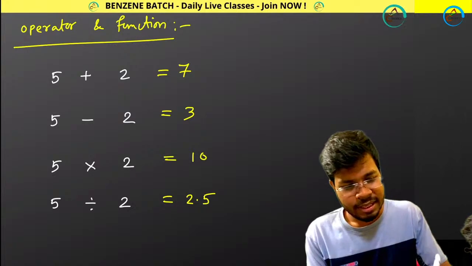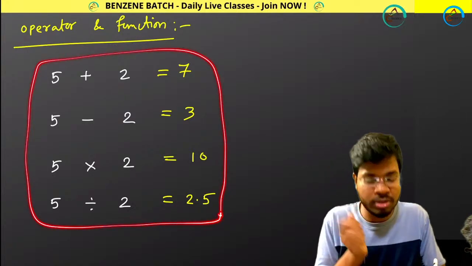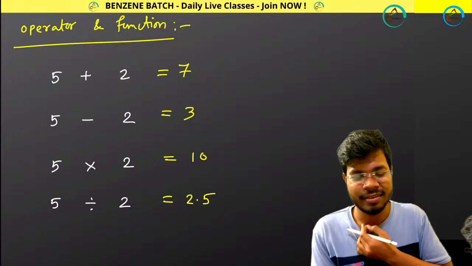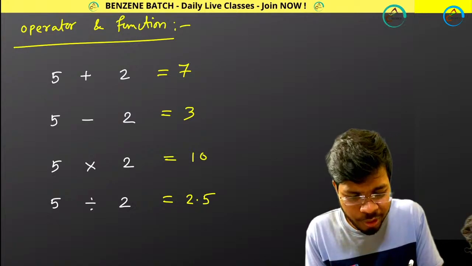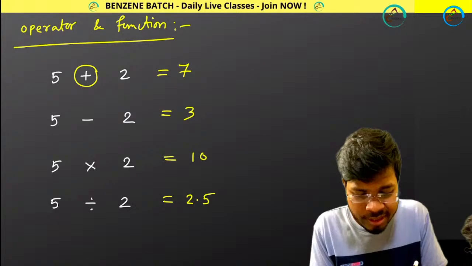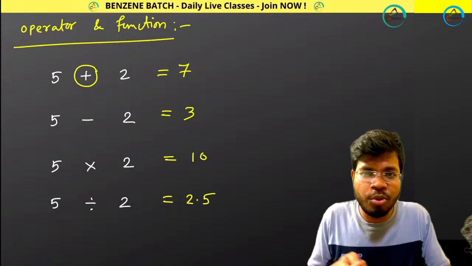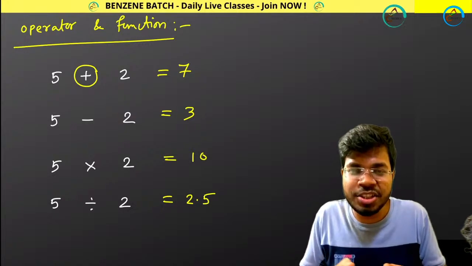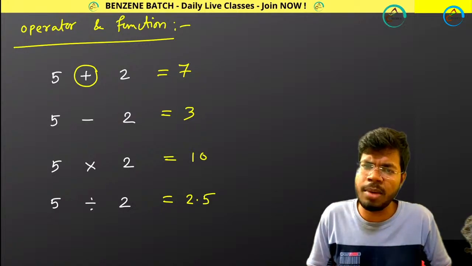Now if you look at these properly, what am I actually doing over here? I am doing addition, subtraction, multiplication, and division.